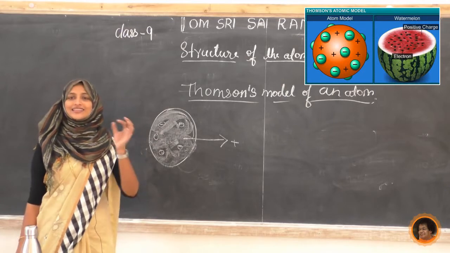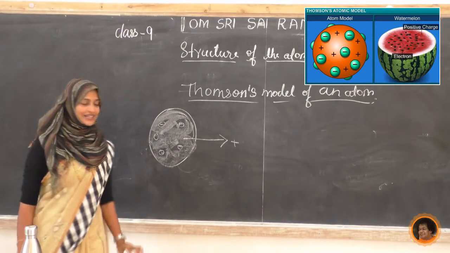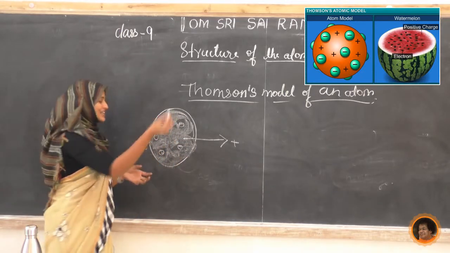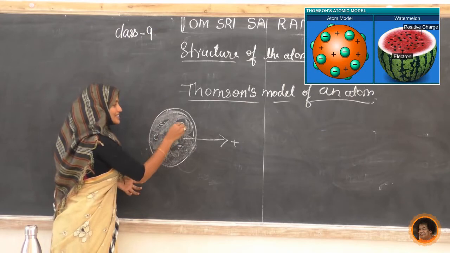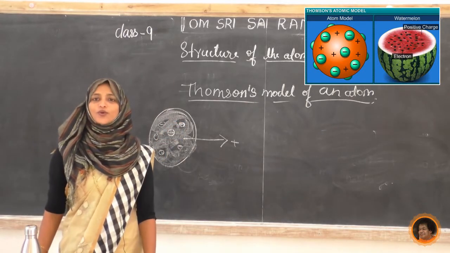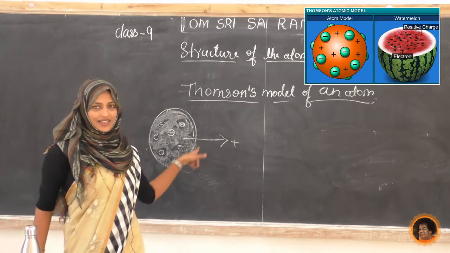Upon that, electrons are embedded in it. So a positively charged sphere, in that electrons are embedded, like this. This is his first proposal.